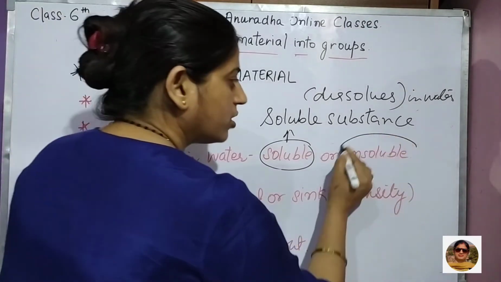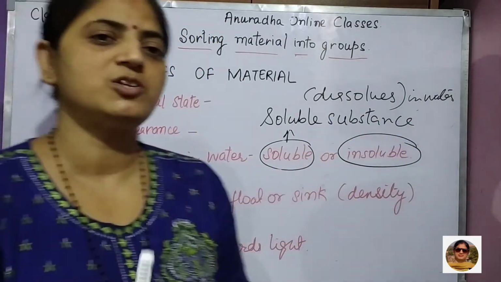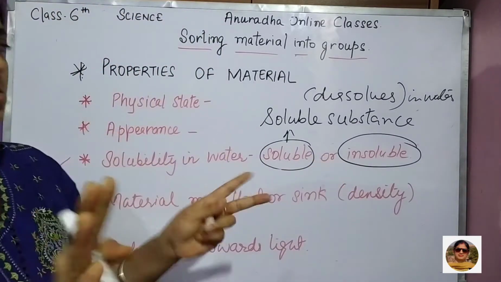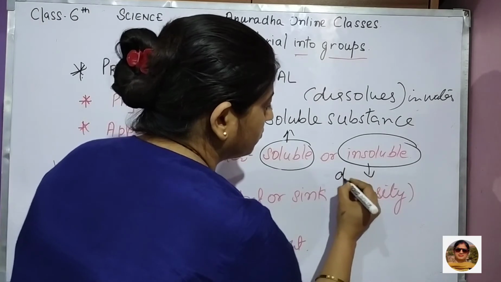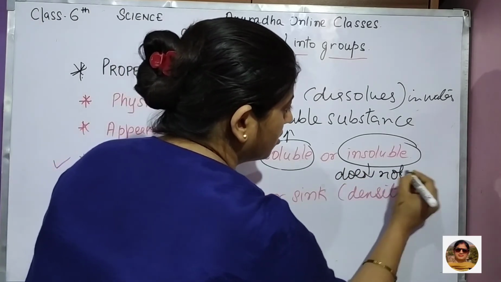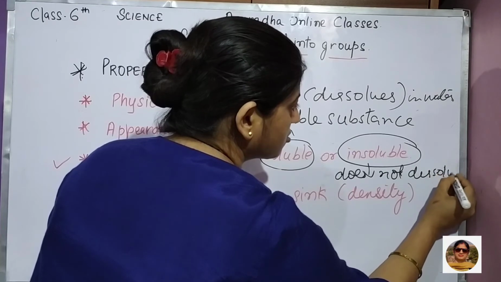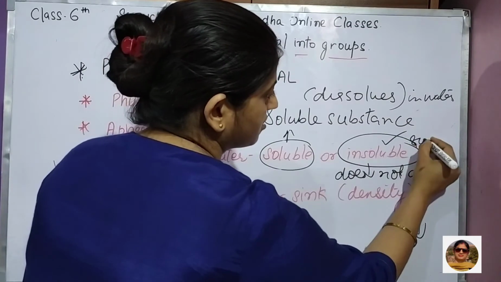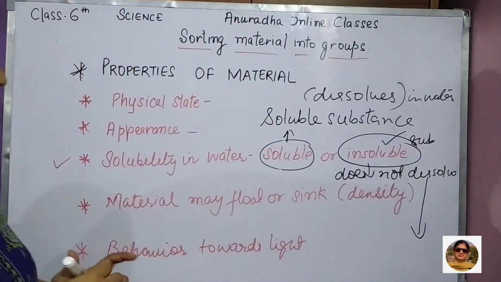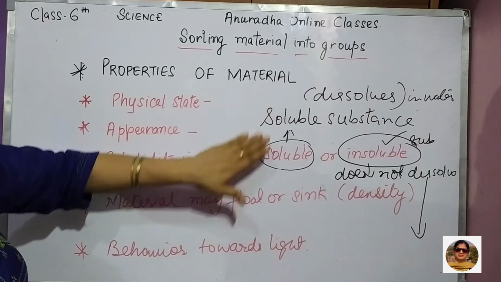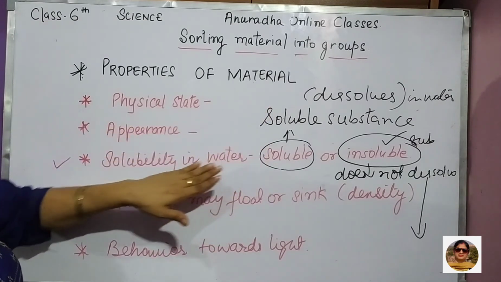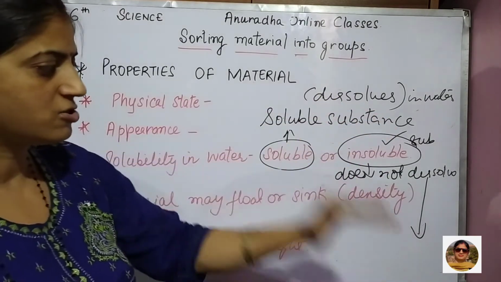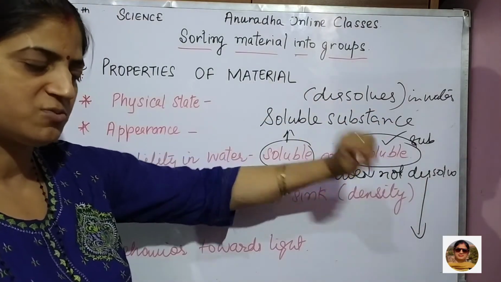Now one more thing, जरूरी नहीं है कि सारे के सारे मटेरियल जो है पानी में मिक्स हो जाए. Okay, some materials are there which do not dissolve. What does not dissolve? That which does not dissolve is known as what? Insoluble substance. Right, children? Clear? Solubility in water. If a material dissolves in water, is soluble in water, then that is known as soluble substances. And if that does not dissolve, then that is known as insoluble substances.